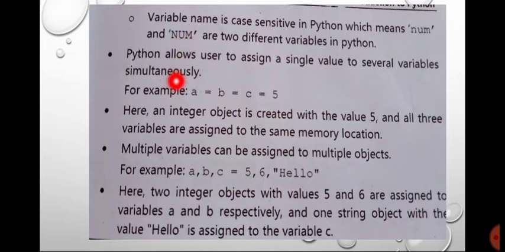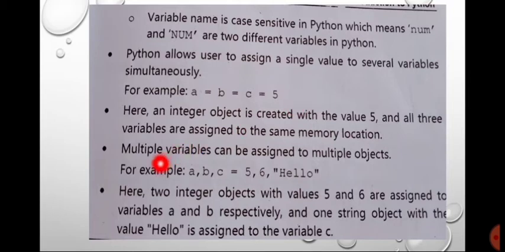Python allows the user to assign a single value to several variables simultaneously. That means you can use a single value for several variables, for example a is equal to b is equal to c is equal to 5. That means a, b, c can be defined with the single value 5. Got it? Here an integer object is created with the value 5 and all three variables are assigned to the same memory location.